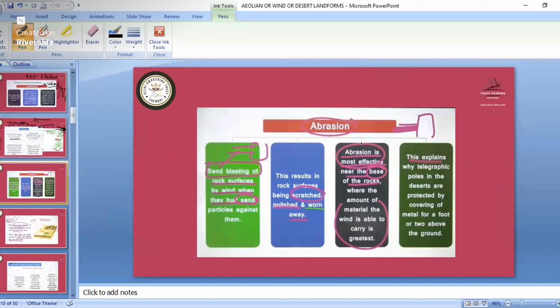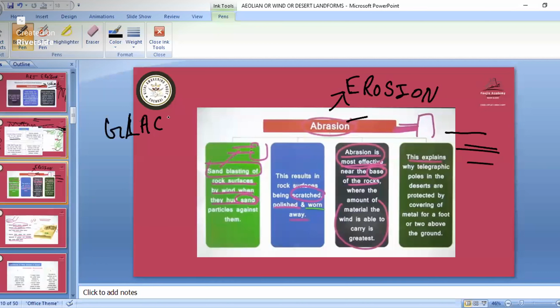Due to abrasion also we have erosion in the desert. Abrasion is due to movement, like coming and hitting, so sand blasting is happening. That is the abrasion. We have studied abrasion in glacial parts also, where scratching is happening. So here also the wind is blowing and that type of scratching will be happening.